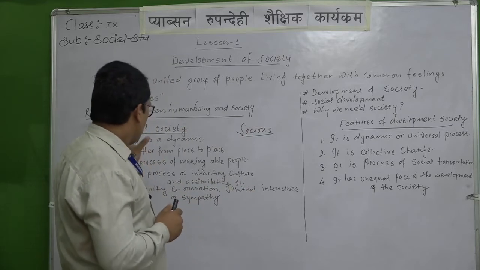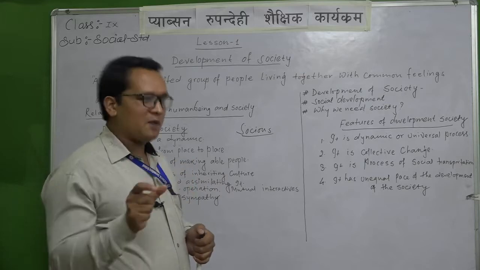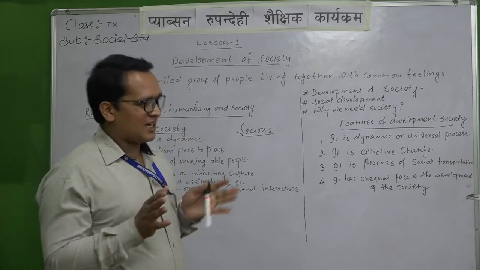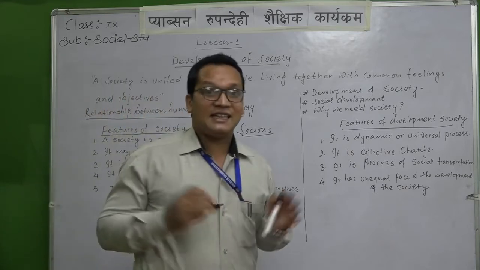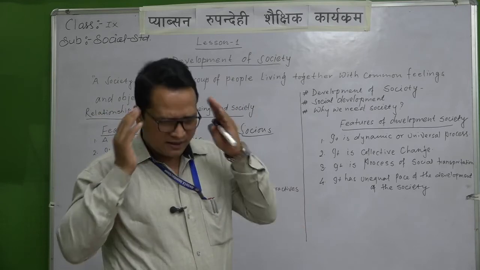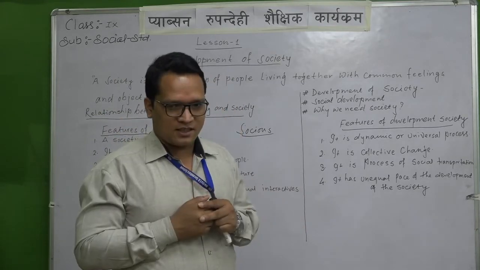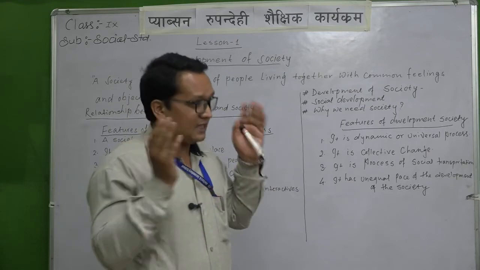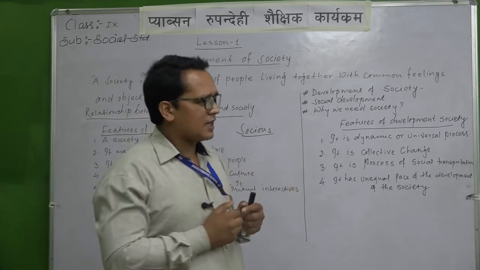So society plays the vital role in making able people. When society observes our activities, before that we think: if I am performing this type of action, what will society think of us? If anyone is going to do a negative work, they will think, oh, society will neglect us. So that sort of situation can be.